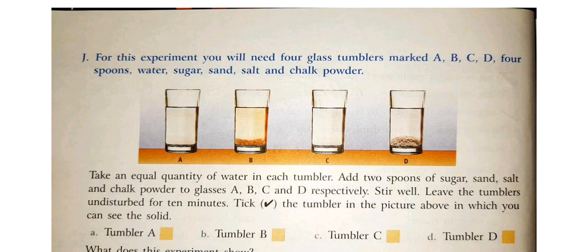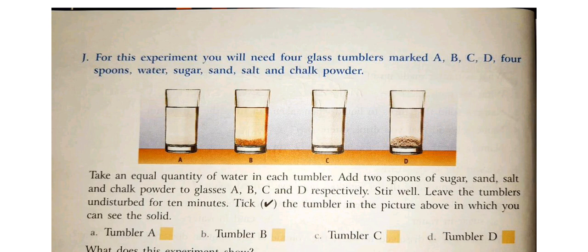Next, add 2 spoons. In the first one, add 2 spoons of sugar. In the second, 2 spoons of sand. In the third, 2 spoons of salt. And in the fourth, 2 spoons of chalk powder, to glasses A, B, C, D respectively. In the first glass sugar was added, in the second sand, in the third salt and in the fourth chalk powder. Stir it well. Next, leave the tumblers undisturbed for 10 minutes. After stirring it, leave the tumblers as they are for 10 minutes.